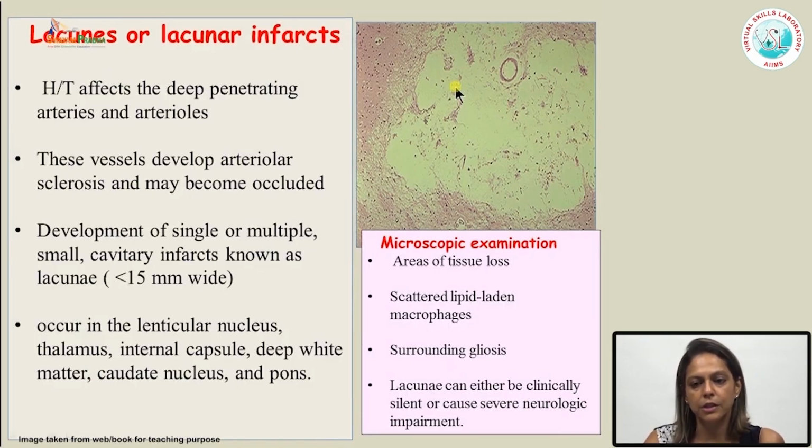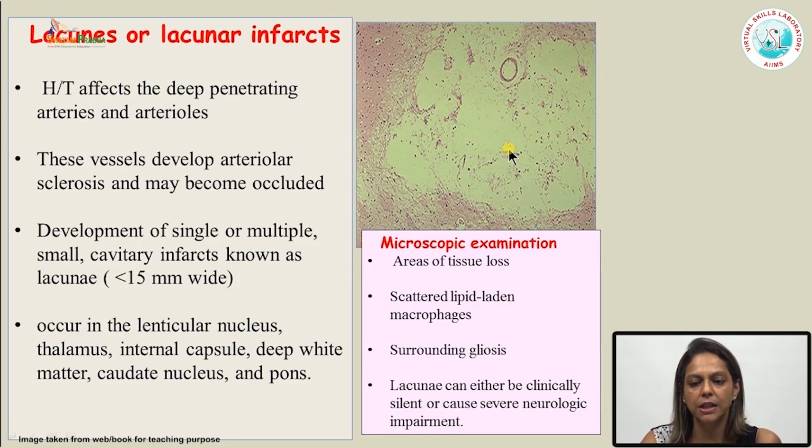Now if there is atherosclerosis of the vessel, what will happen? There would be infarction of the area of the brain which is surrounding that vessel, and there would be development of small cavitatory infarcts, you can see in this picture. So there is formation of cavitatory infarct, and this infarct is known as a lacunar infarct.